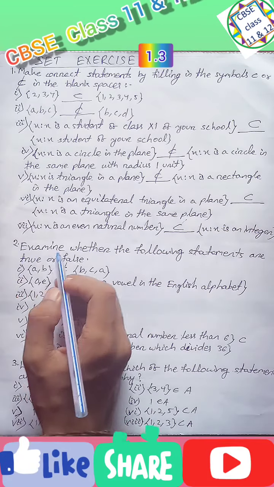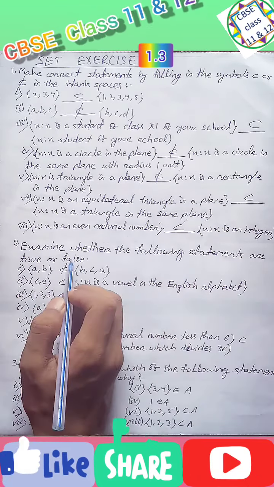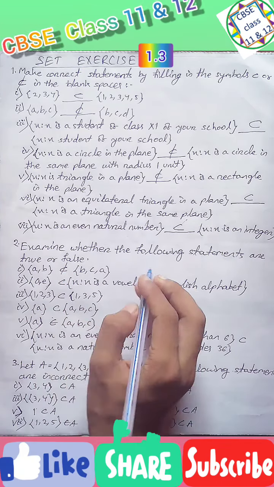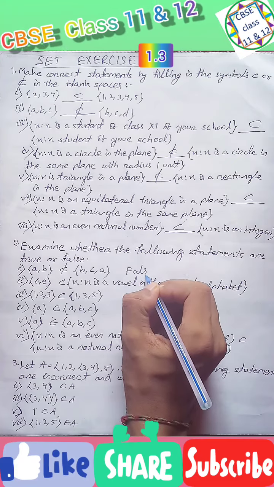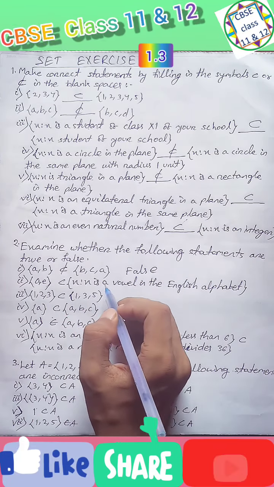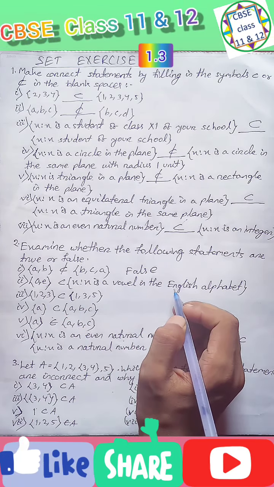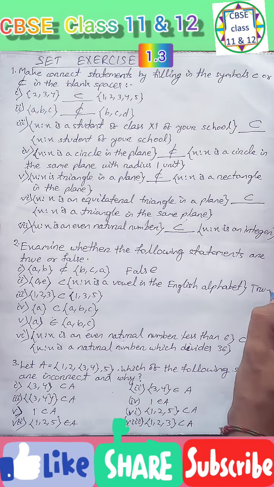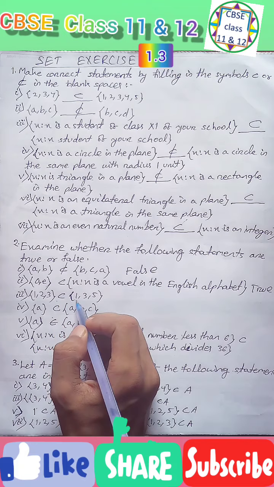And question 2. Examine whether the following statements are true or false. {a, b} is not a subset of {b, c}: that is false. {a, e} is a subset of {x : x is a vowel in the English alphabet}: it is true.